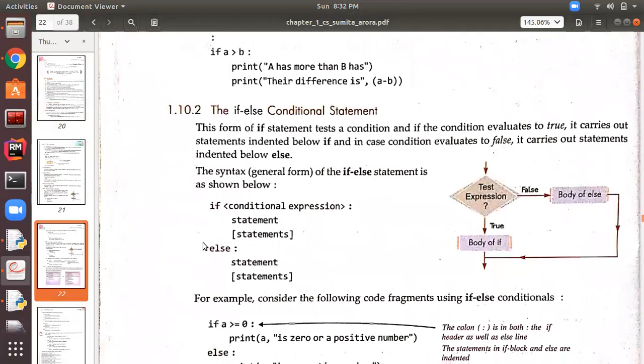This is the flow chart of if else statement. If condition is true, then body of if will be executed. If condition is false, body of else will be executed. And this is the syntax: if condition, then colon, colon means end of the if header, then this set of statements will execute. Else, end of the else header, then these statements will be contained in the else structure, so it will execute once condition is false.